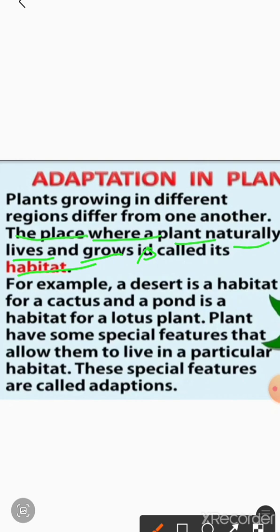They grow in water. Plants have some special features. Just look at this statement. Plants have some special features that allow them to live in a particular habitat. These special features are called adaptations. So if I ask you the question, what is adaptation? You will simply say that plants have some special features that allow them to live in a particular habitat. These special features are called adaptations.